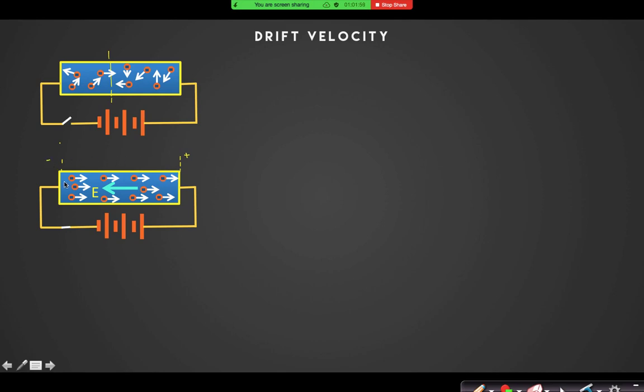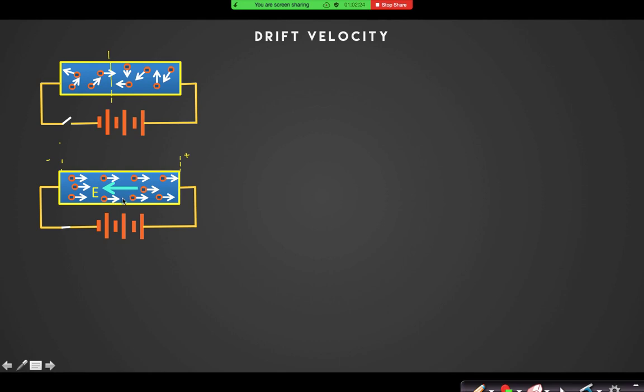And definitely there will be a constant electric field, right? This battery voltage, you can see the larger line is positive and the smaller one is negative. So now I have applied some external electric field. Now the electrons will start moving in opposite direction to the electric field, right?